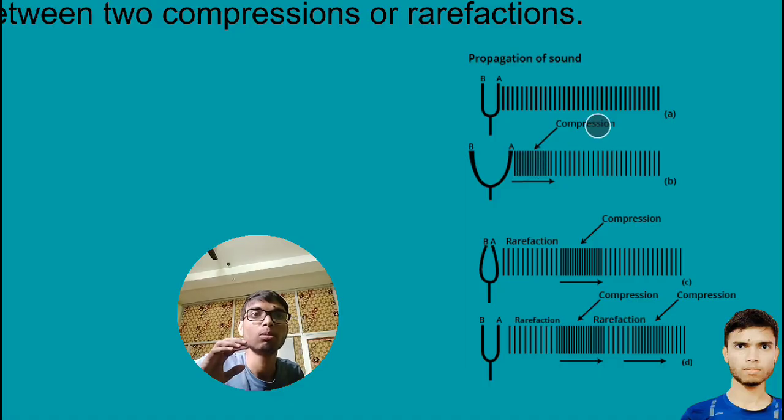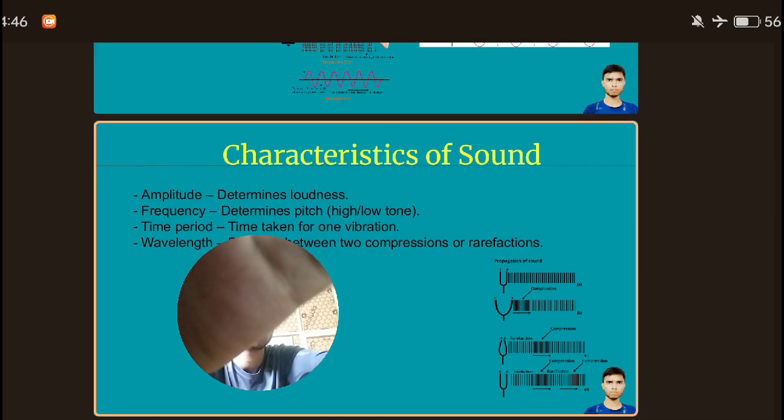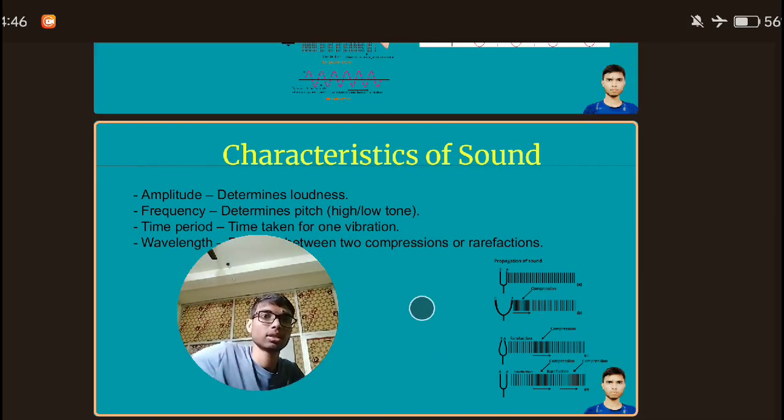So this area we will consider as a compression. The area where particles are less will be considered as a rarefaction. Clear? This is compression, this is rarefaction, this is compression, and vibration is going in this direction. So this slide is clear.